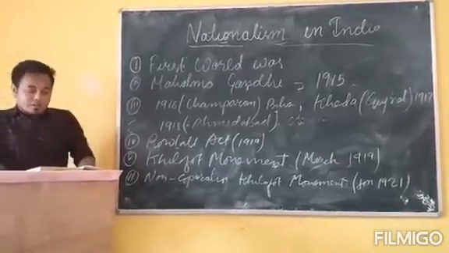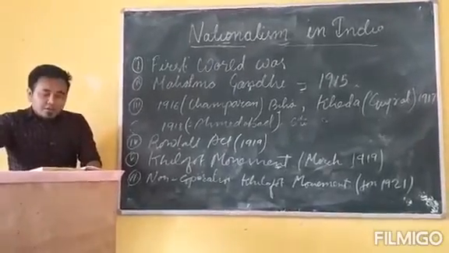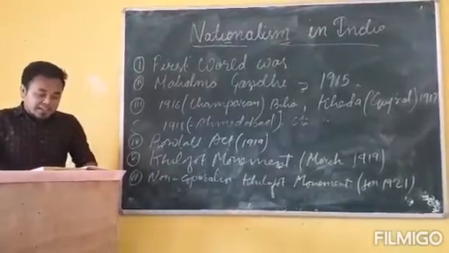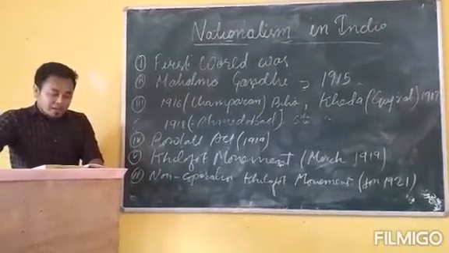Number one point is that World War I ended with the defeat of the Ottomans.